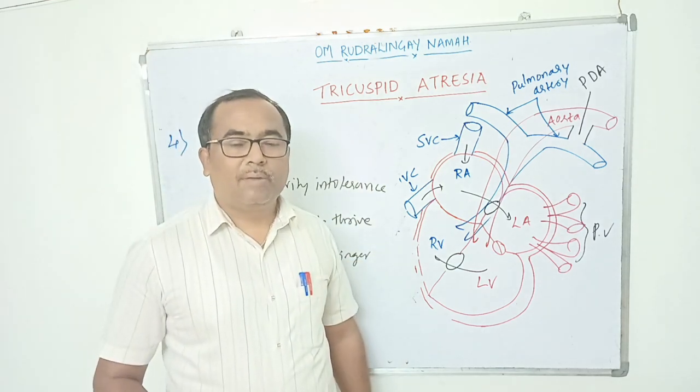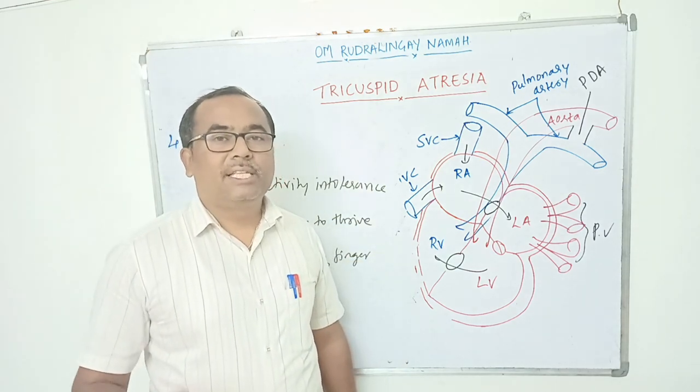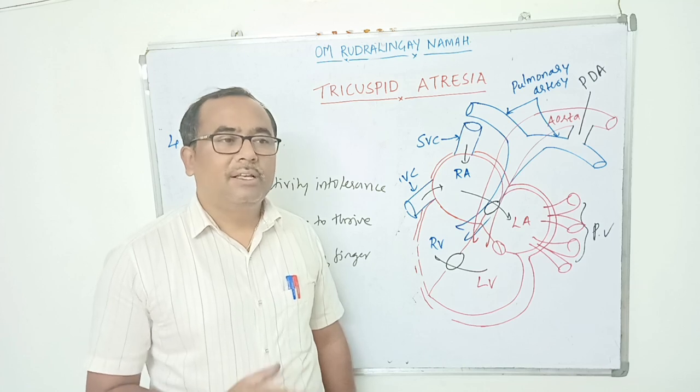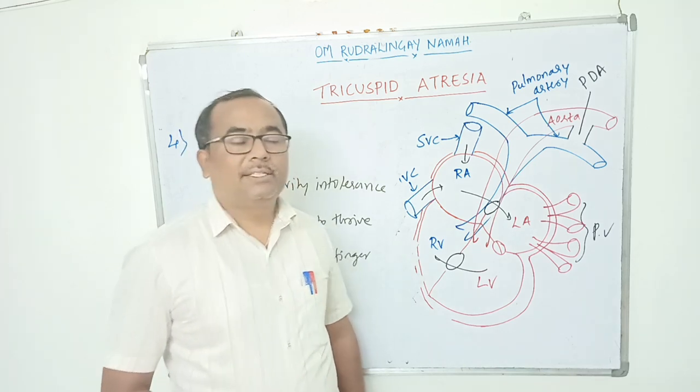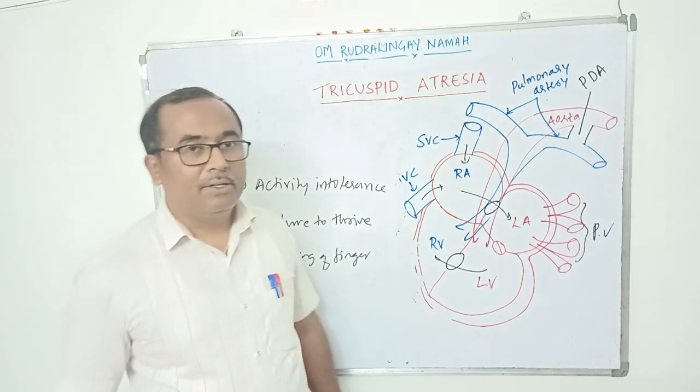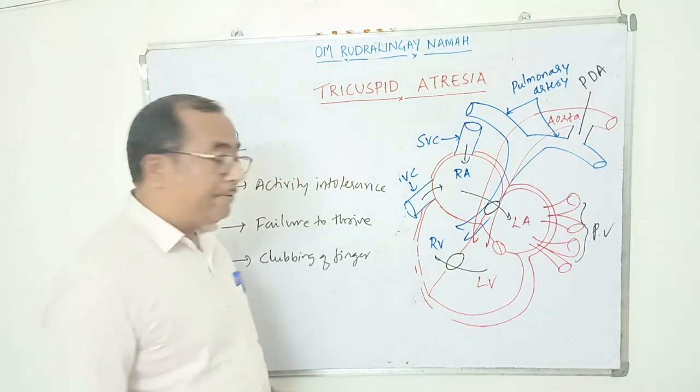Most significantly, there will be severe cyanosis, bluish discoloration of the skin, nail, tongue, and lips. So that is significant in case of tricuspid atresia. So this is all about the clinical manifestation.